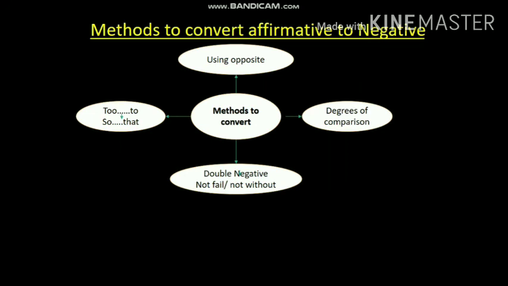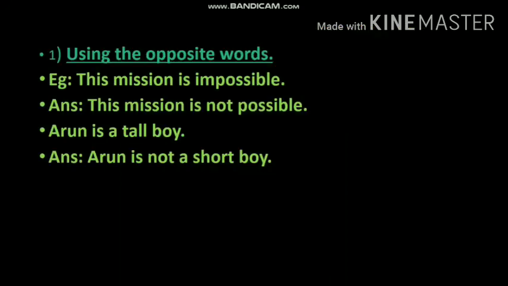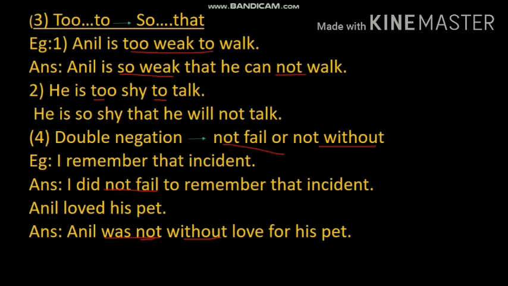First one is using the opposite. Second one is using the degrees of comparison. Third one is, if the presence of too is there, replacing too with so that. The fourth method is using double negation, not fail and not without. See, using the opposite, using the degrees of comparison, changing too to so that, and the last one is double negation. I think all of you understood this.